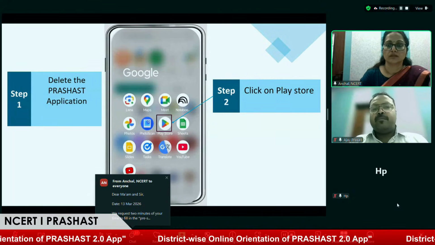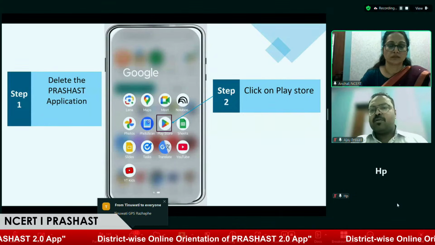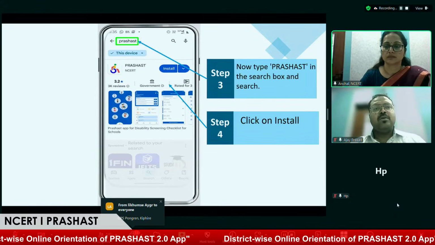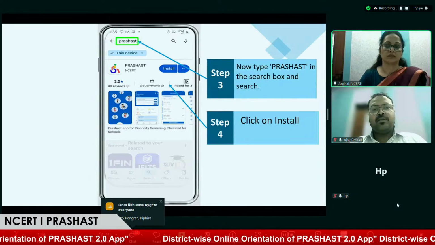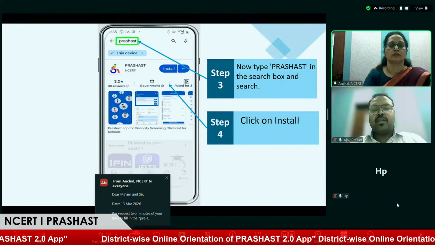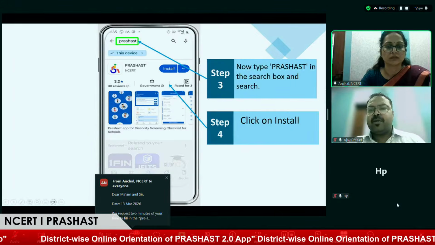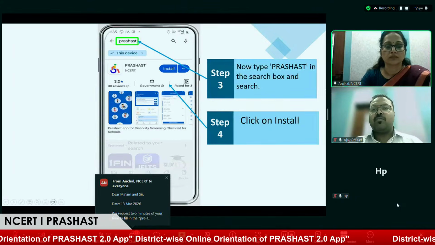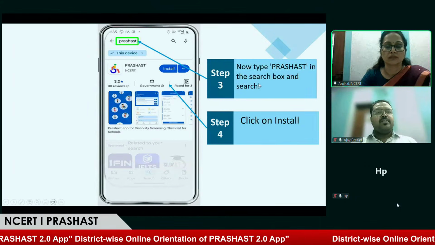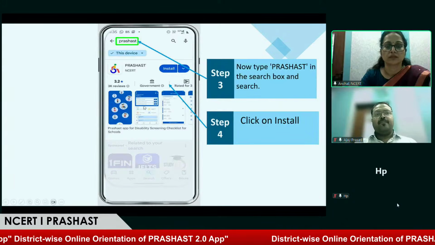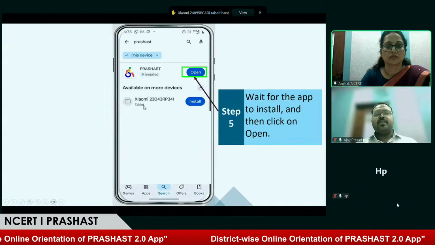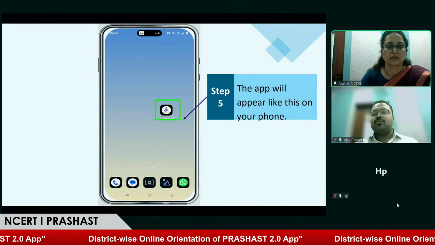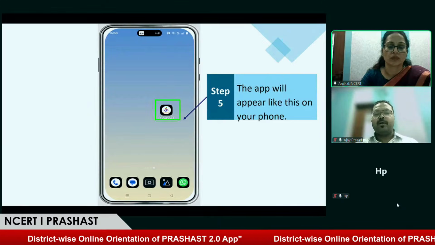For that, you have to go to your Play Store by clicking on the icon. Over here we can see the Play Store icon. After clicking on Play Store, you'll get an option to search for the application. Please search using the name Prashast, that is PRASHAST, and the user has to ensure that they download the application that is published by NCERT. Once this is done and the app is installed, you get an option to open the application, and the same can be accessed through the icon on your home screen or mobile phone screen.